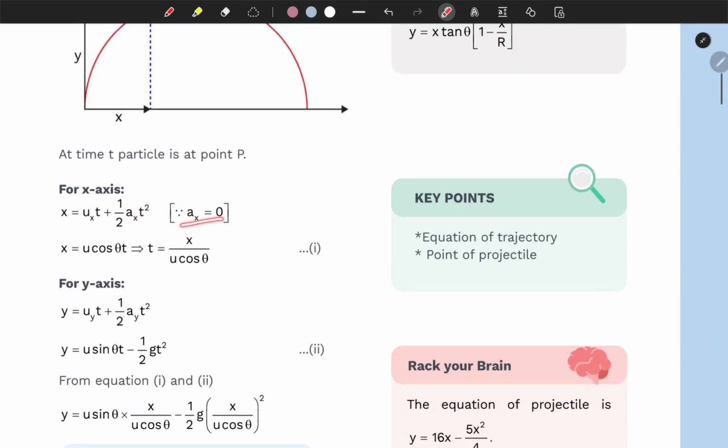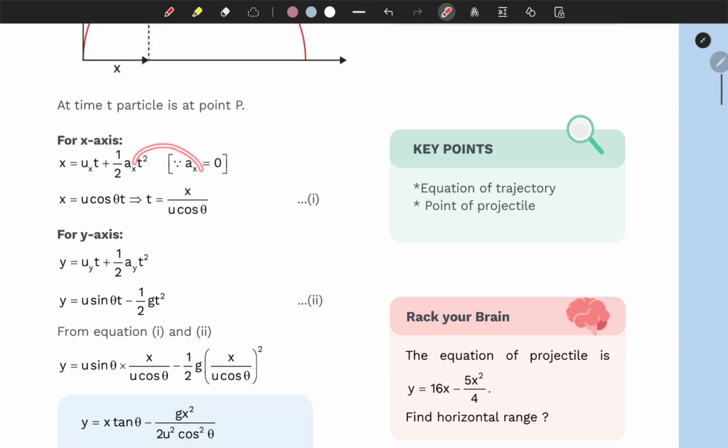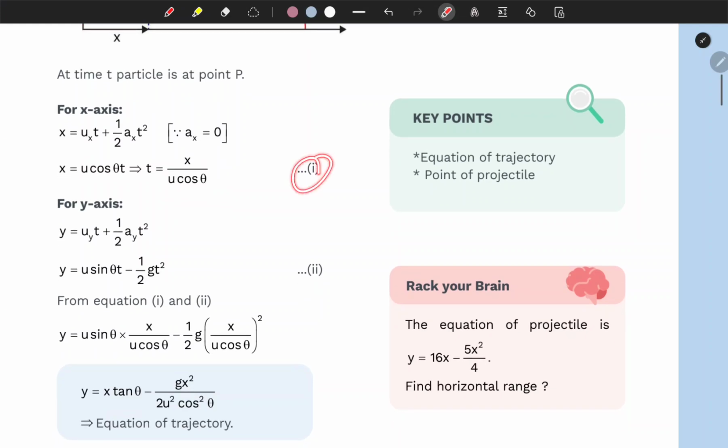And since ax is 0, as we have already understood, we can plug it in here, and finally we have x equals ux times t, and ux was u cosine of theta, right? So x equals u cosine theta t, and from here you can isolate t as x over u cosine theta, right? So let's assume that as the first equation.